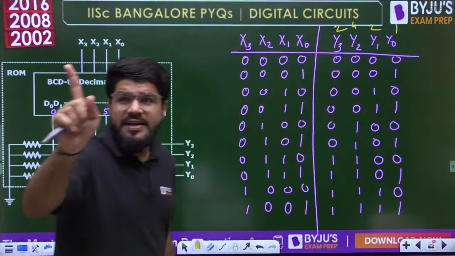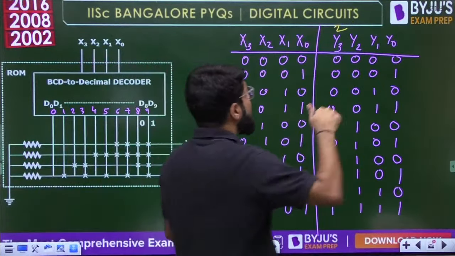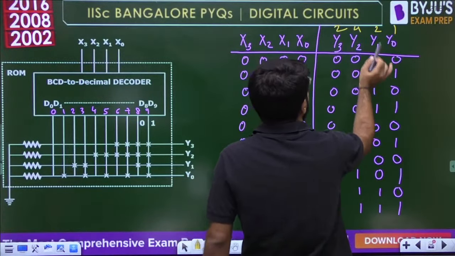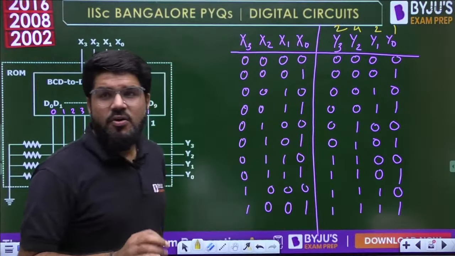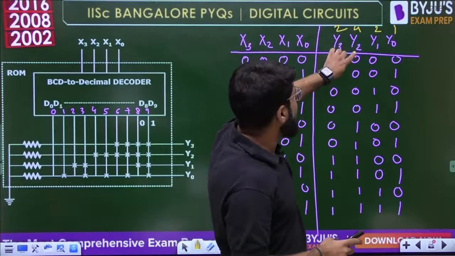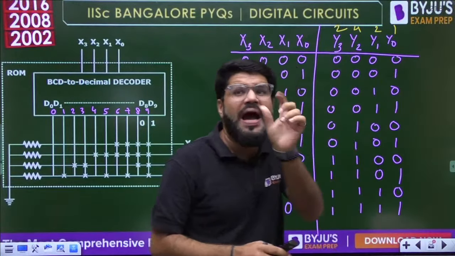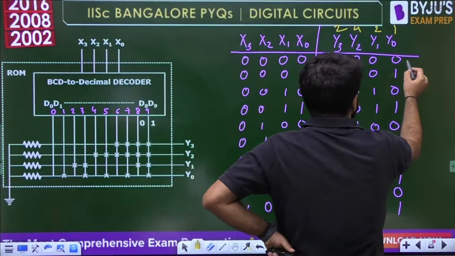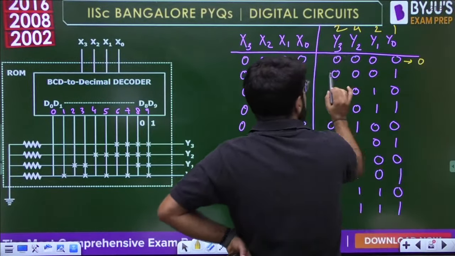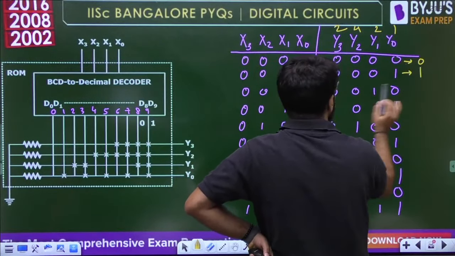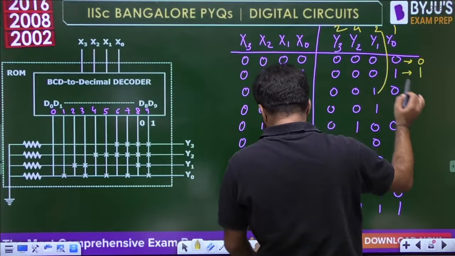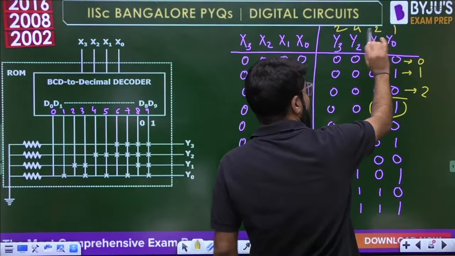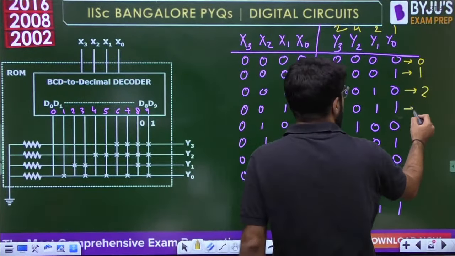What is the meaning of the weighted code 2421? For any weighted code, when you multiply each binary bit with the weights given here, 2 into 0, 4 into 0, 2 into 0, 1 into 0, and add them, the answer should be the corresponding decimal number. If I take it as 2421, it is correct for 0. 0001 is 1. 0010: 1 is multiplied by 2, so total is 2. Then 1 and 1: 2 plus 1, which is 3.